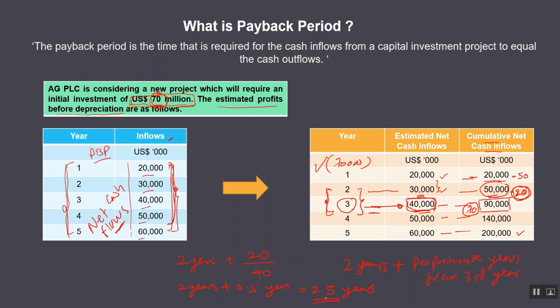Now instead of taking 0.5, if you want to present this in number of months, you take 2 years plus you simply multiply this 0.5 by 12. That will give you 2 years plus 6 months. So precisely the 70 million investment will be recovered after 2 years and 6 months.